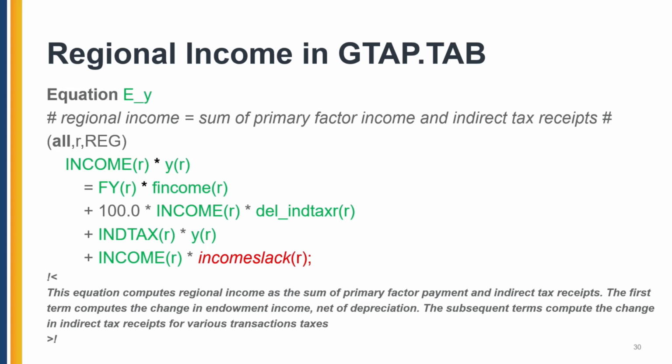The household is going to receive more income. But if you also change your taxes, maybe a tariff liberalization, you will also be affecting your level of income. There may be some conflicting forces here, in the sense that reducing your tariff might reduce your income, but if it generates more activity, then you may be increasing tax receipts from other sources. Finally, there is an income slack that will allow you to turn this equation on and off if you so choose in your closure specification.